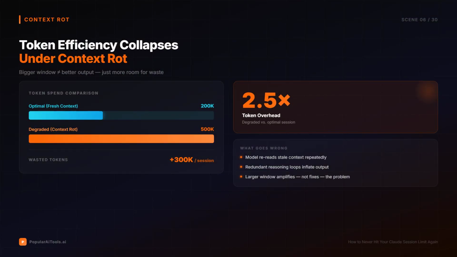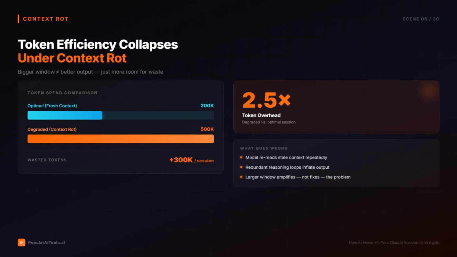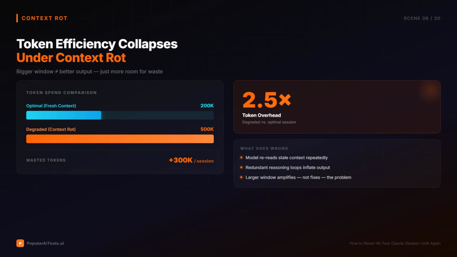And here's the real cost. When the model degrades, your token efficiency tanks. You might spend 500,000 tokens on an output that should have taken 200,000. A bigger window doesn't mean better output. It just means more room for things to go wrong.